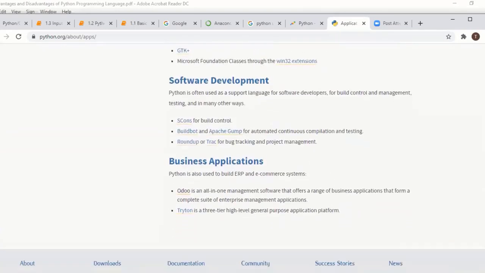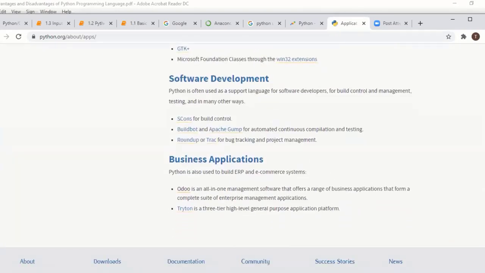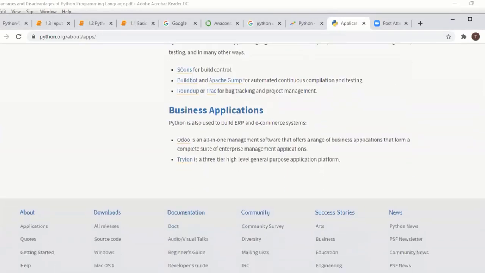And software development, in the sense, when you are developing some software, you have to build, control and management, and testing. So in testing, like a Selenium testing tool is there, so we can use a Python script. So in business applications like ERP, we can use it in all the places. Okay, so why is it popular? We will see a few points.